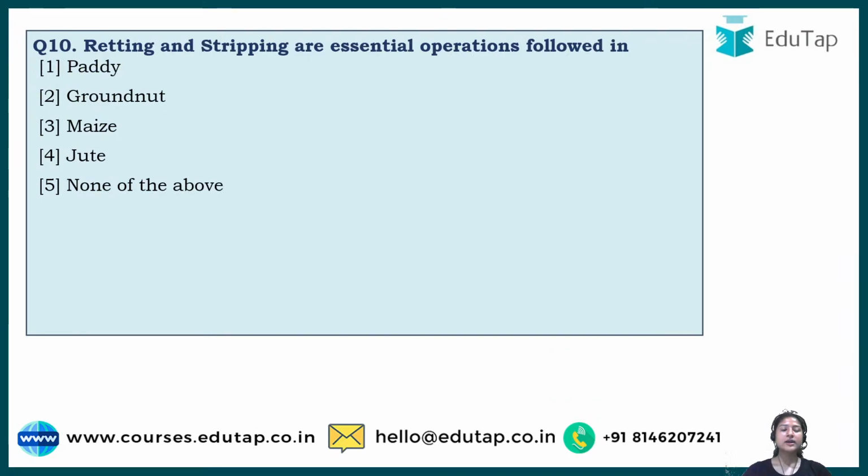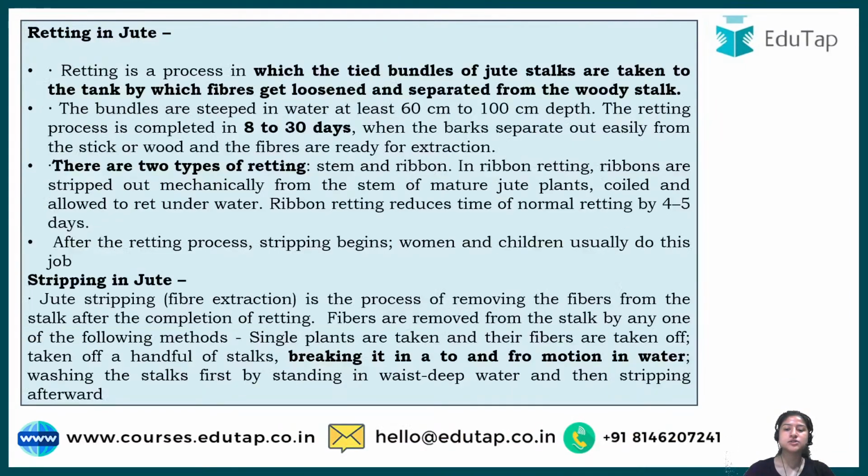Yeah. So now let's come to question number 10, which says retting and stripping are essential operations followed in. So these are cultivation practices followed in one of the following examples, and you have to guess that these operations are performed in which kind of plant. Yeah, so most people say jute, and the correct answer to this is option number 4, that is jute only. And I'll show you what these are.